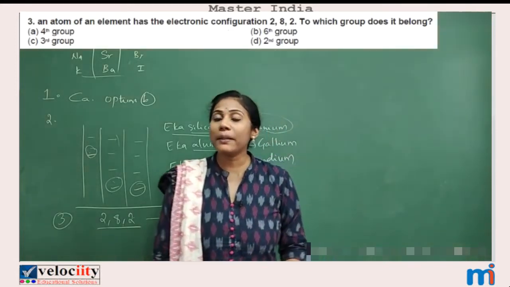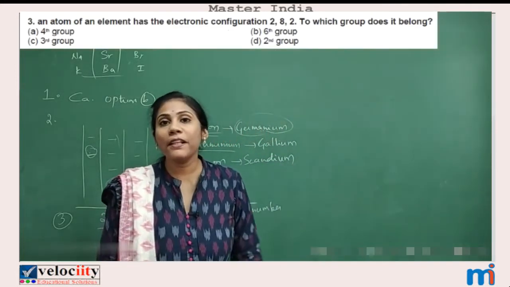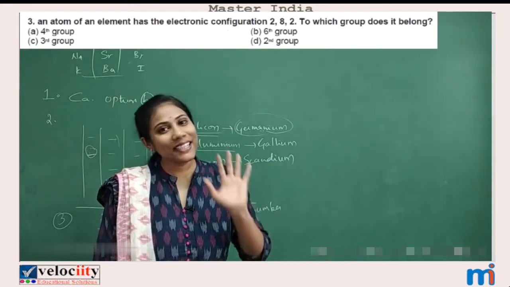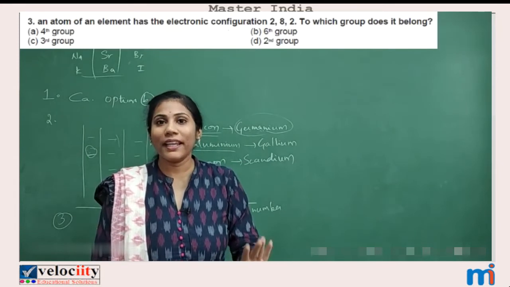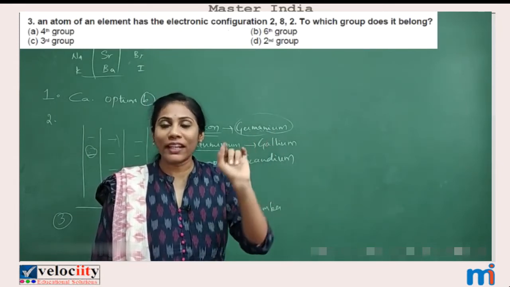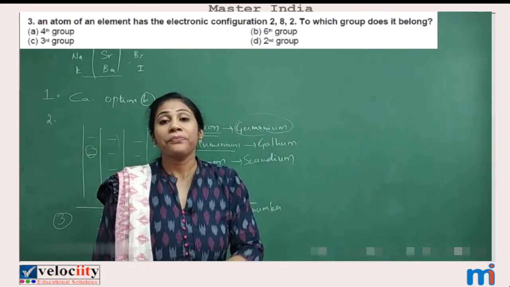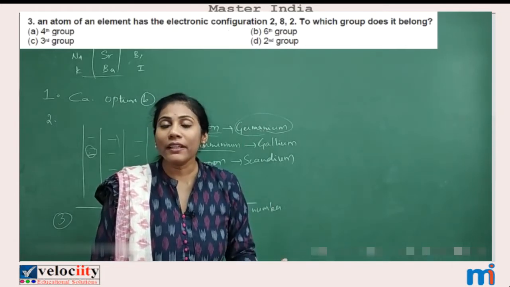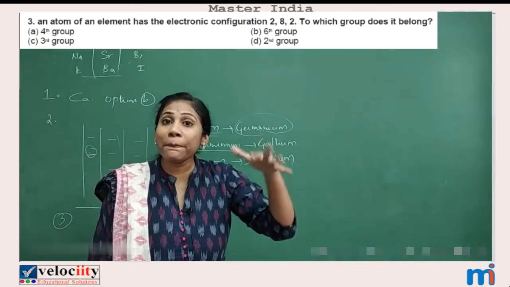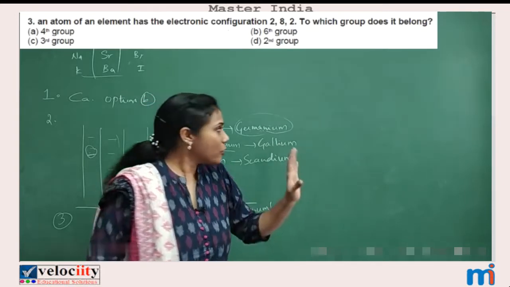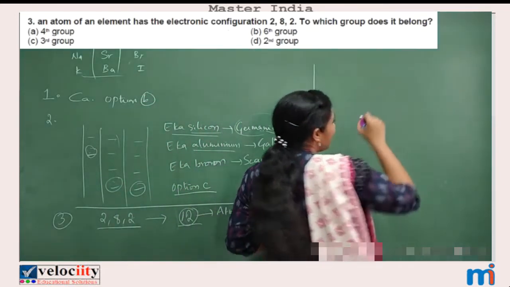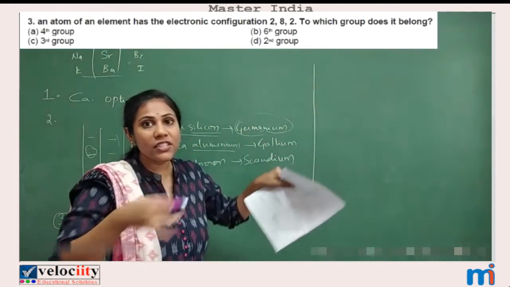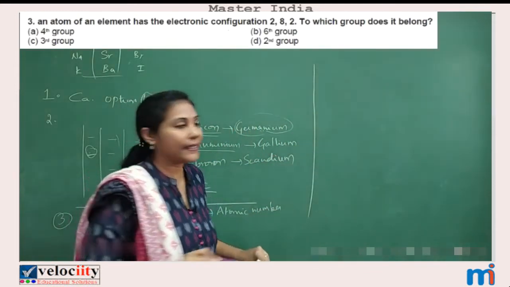So now can you tell me to which group does it belong to? Say at least you must remember till 20 elements. Okay, so atomic number 1 to atomic number 20. And you should also remember in which group and period they will come. Okay, so some idea I'll give you. I'll just mention the location of first 20 elements in a periodic table.